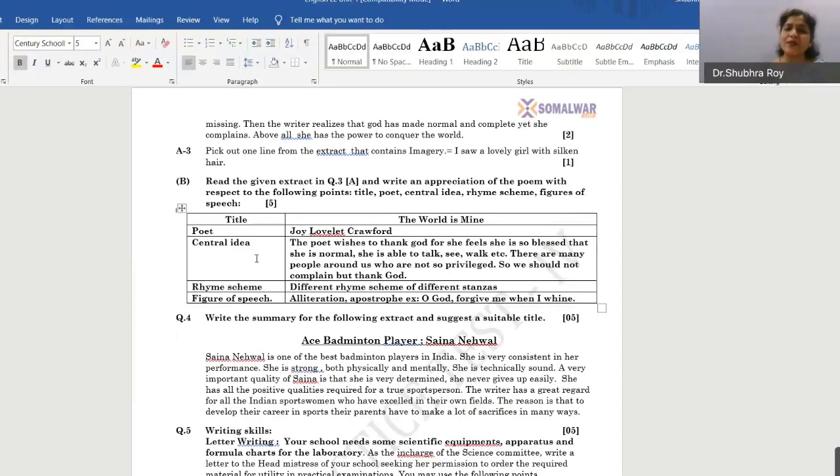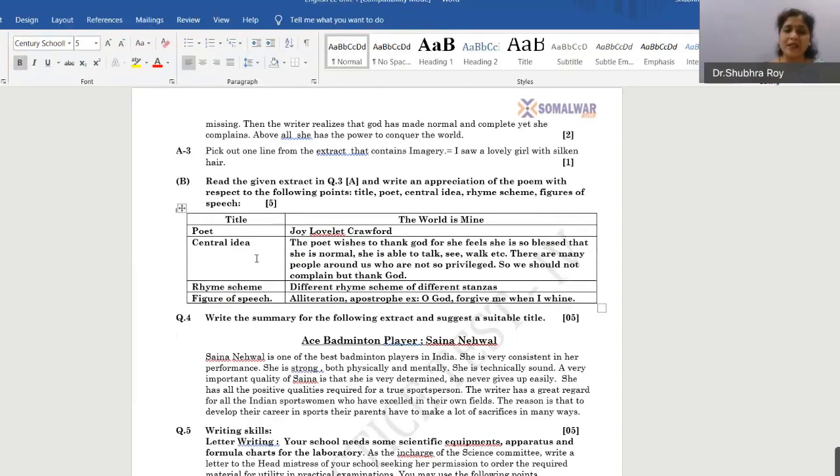Saina Nehwal is one of the best badminton players in India. She is very consistent in her performance. She is strong both physically and mentally. She is technically sound. A very important quality of Saina is that she is very determined. She never gives up easily. She has all the positive qualities required for a true sportsperson.